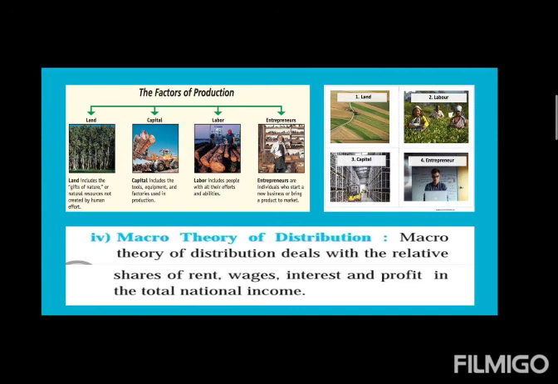So here we have finished all four subject matters or the scope of macroeconomics. What was the first one? Theory of income and employment. Second, theory of general price level. Third, theory of growth and development. And the last one, macro theory of distribution. This question can be asked for short notes, that is, 3 marks in your board examination.